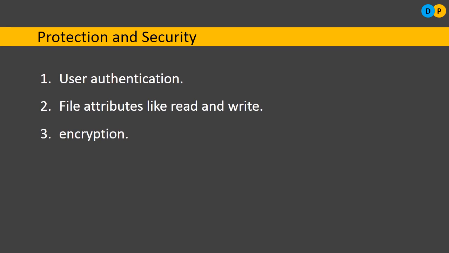Encryption is nothing but making sure our content is not seen by others while passing it from one computer to another over the internet or over the network. We add extra strings to it so that the complete data changes into some other form. That is referred to as encryption and decryption. And similarly, backup of data. If you want to store a duplicate copy of the data, there may be a threat to our data. There is a chance that it may be deleted, so it is better to have a backup. All these things come under protection and security, which will be taken care of by the operating system.